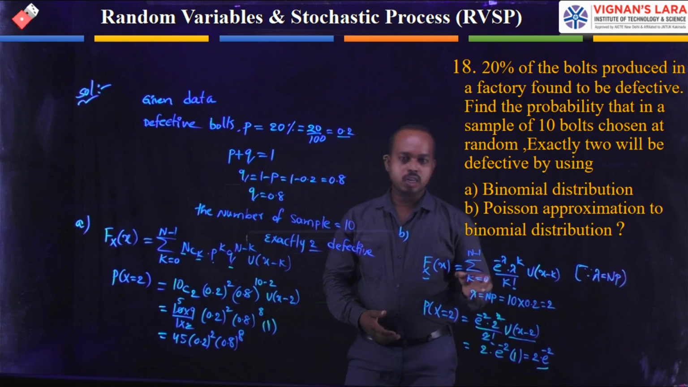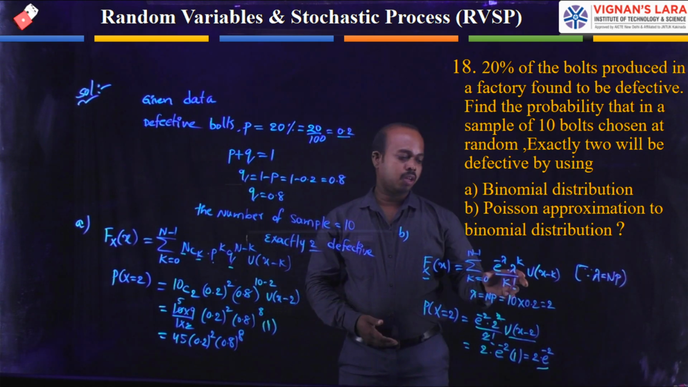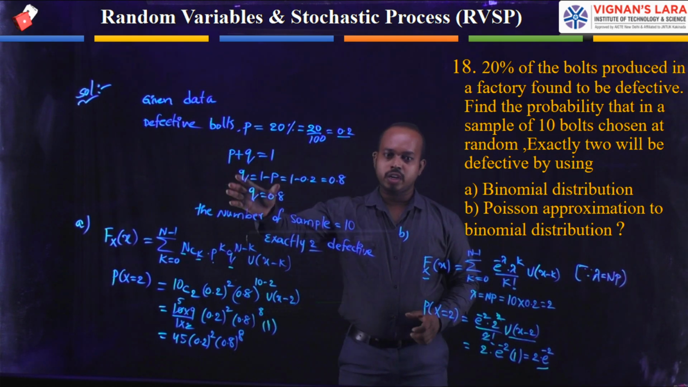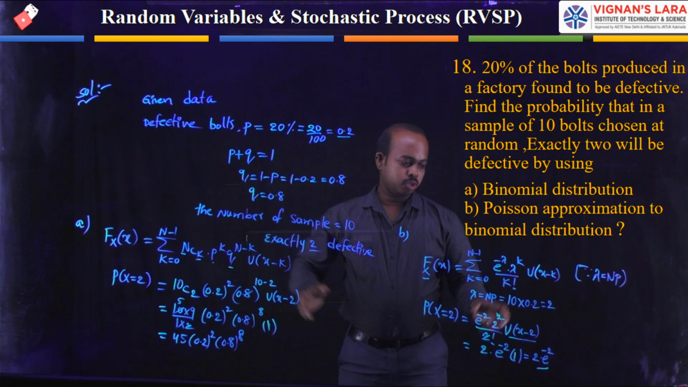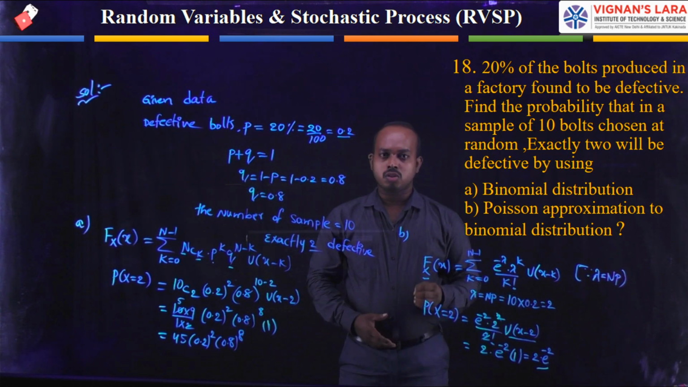Similarly, for the second point, we need to write the Poisson distribution formula. Then you substitute the quantities available in our given data. The total values we are substituting in this one. Finally, we obtain the desired distribution for Poisson.